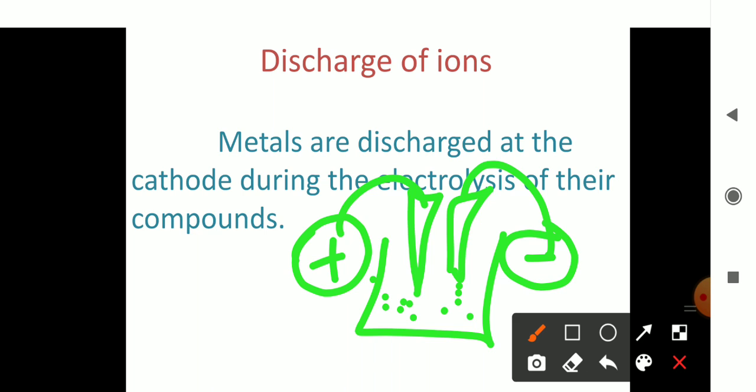Here an aqueous solution of a particular salt will be taken, and when electricity is passed through this solution, the metals are discharged at the cathode. Cathode is the negatively charged electrode. So during electrolysis, metals are liberated at the cathode. Metals are discharged at the cathode during the electrolysis of their compounds. Discharge of ions is over.